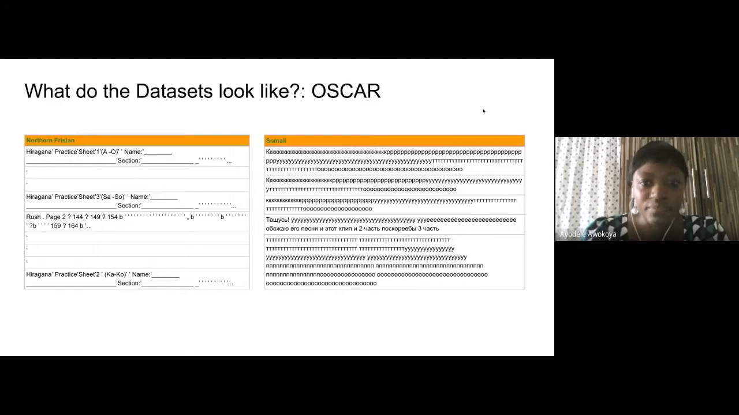So now going to the OSCAR dataset. We can see OSCAR is one of our monolingual datasets, and we can see here the Northern Frisian corpus contains English sentences, while the Somali dataset is not even a representation of the Somali language.